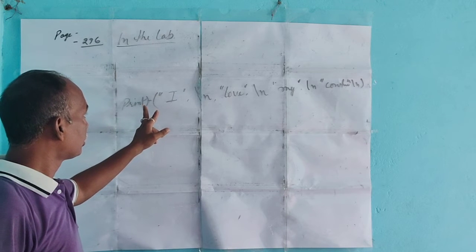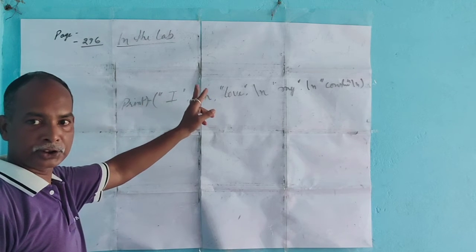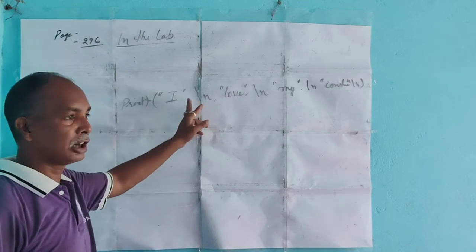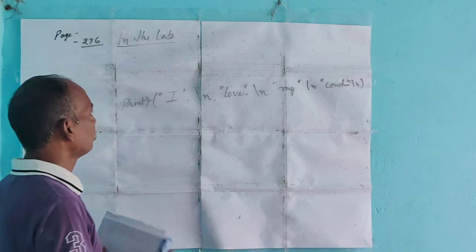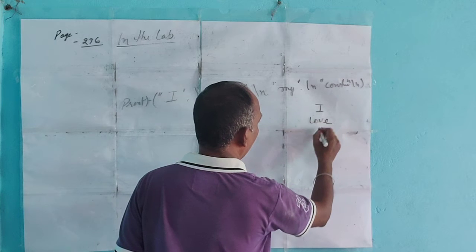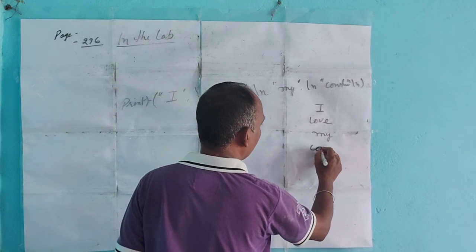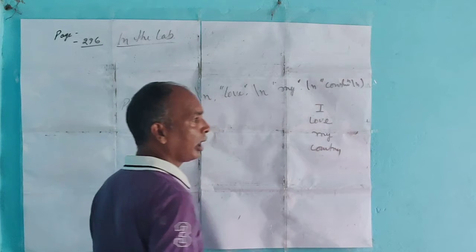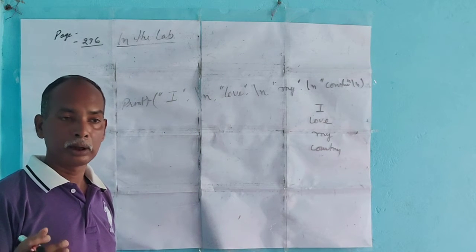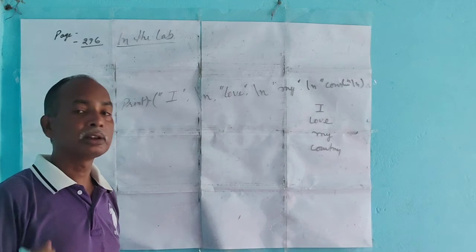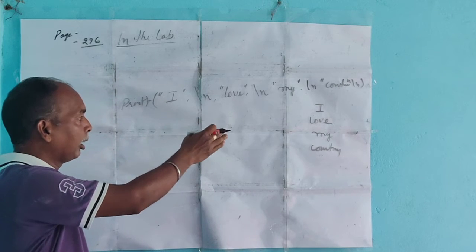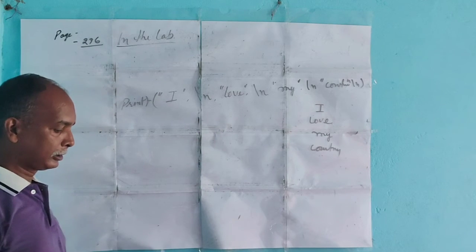To display different text on different lines, you have to use the character \n. In this way, you can write many lines by using \n. This will display I love my country in separate lines. Clear?